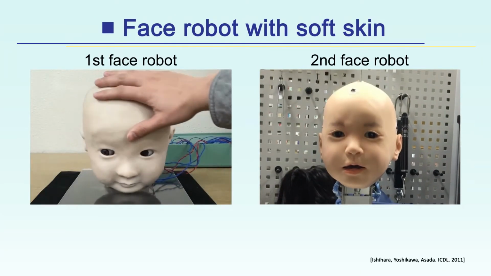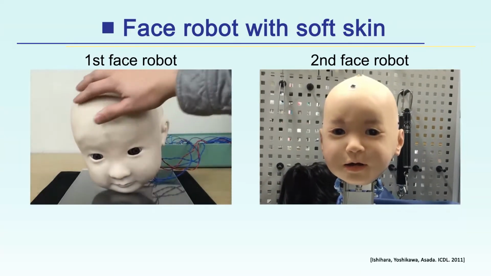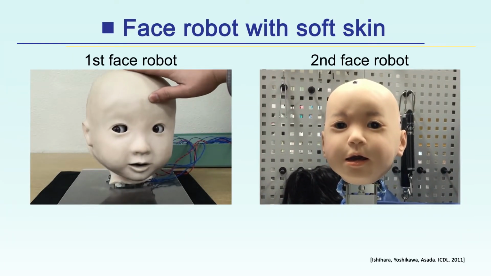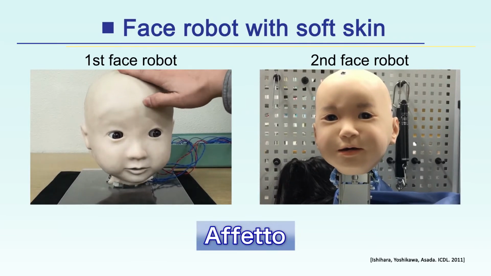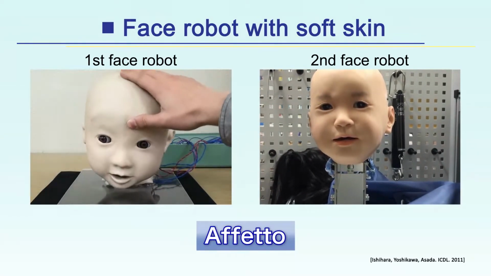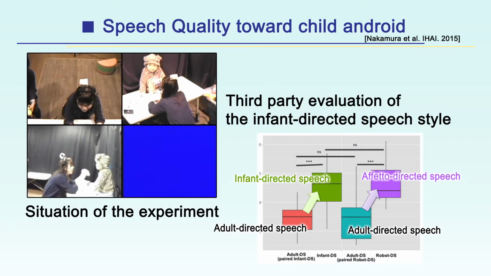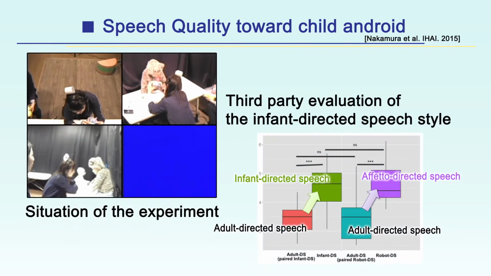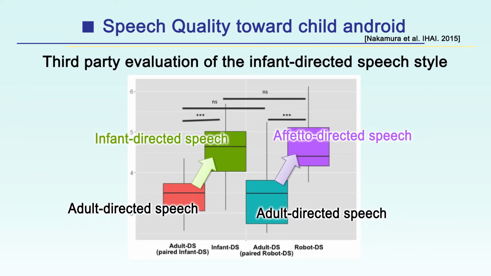We have sorted out several problems and made two small face robots with soft skin that can show several expressions, and we call this robot Affetto. Real mothers spoke to Affetto. The right graph shows that the Affetto-directed speech was recognized as infant-directed speech by a third party. This speech style is considered to promote the social development of children.